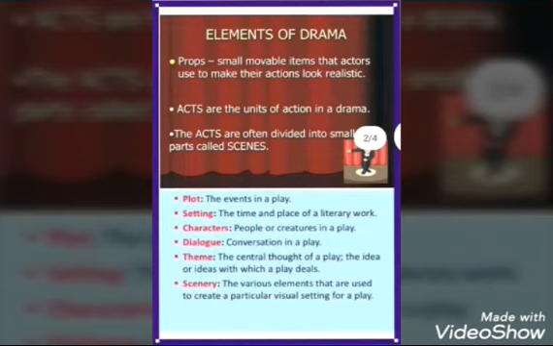Next one is plot, the events in a play. Then setting, the time and place of a literary work. Number 4 is characters, people or creatures in a play. Number 5 is dialogue, conversation in a play.